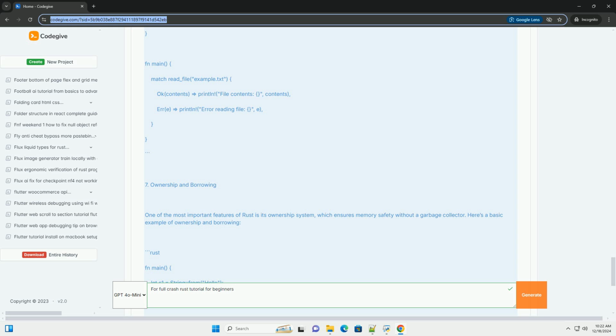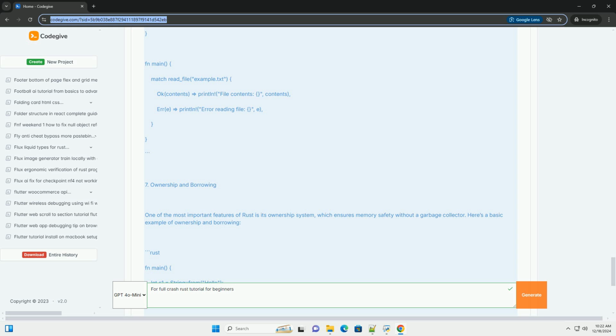4. Control flow. Rust has standard control flow constructs such as if, else, and loop. Rust: fn main() { let number = 5; if number < 10, println number is less than 10, else println number is 10 or greater. // loop. let mut count = 0. loop, if count == 5, break. println count is count. count += 1.